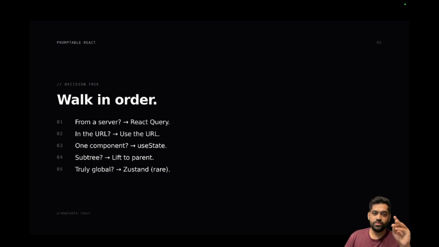Or you can lift it to the parent and pass props, or, very rarely, use context for that subtree. I don't like that either, but okay, if you want to. Be very mindful: if you do that, you will have to memoize each and every component inside that context. Then if it is truly global, as I told you previously, it's very rare. You can use context for read-heavy state, or Zustand for write-heavy.